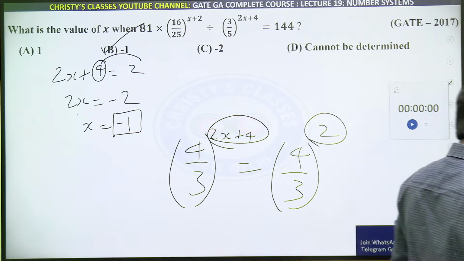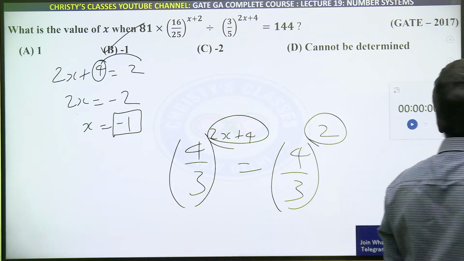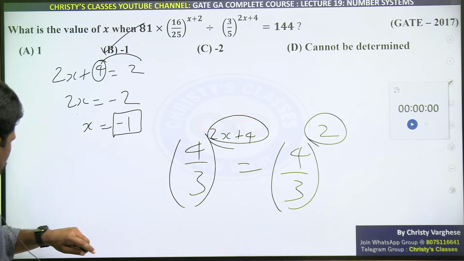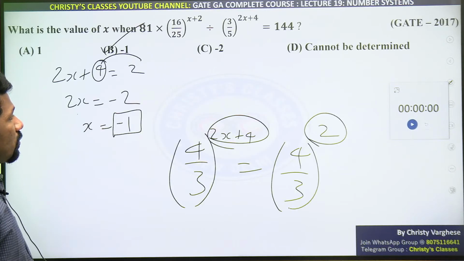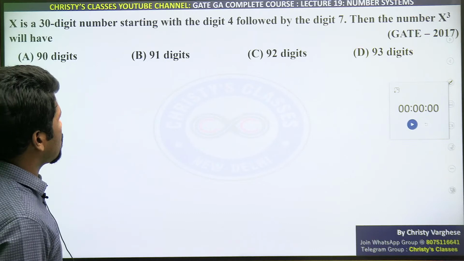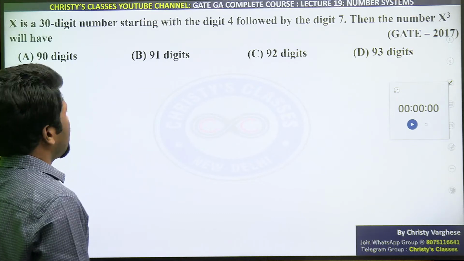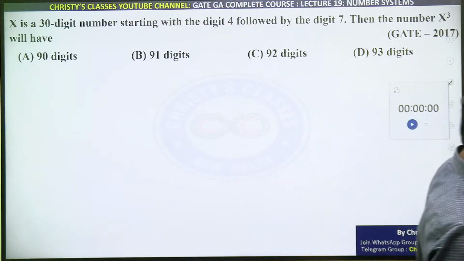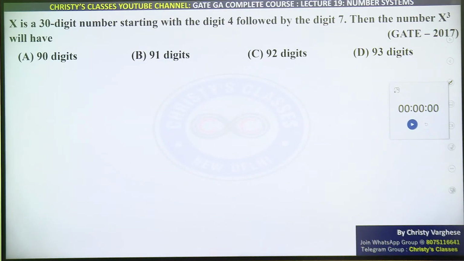So as I told, the direct method will be better here. Option B is the correct answer. So you have to try all the things on 2 options at least. Even if option B is the correct answer, it will take time. So laws of exponents should have been clear to do that question. ये क्वेश्चन करिए, बहुत ही इंटरेस्टिंग क्वेश्चन है. All of you try this. I will give you 2 minutes.